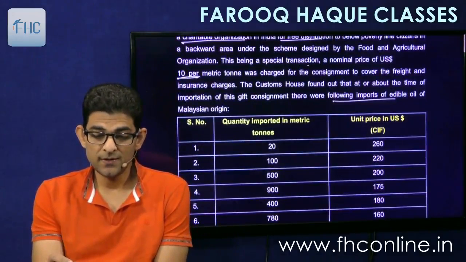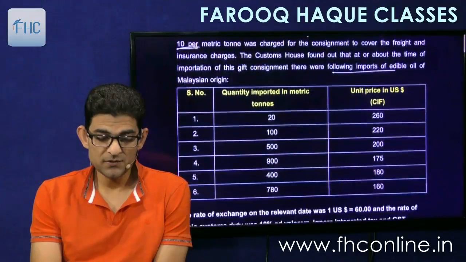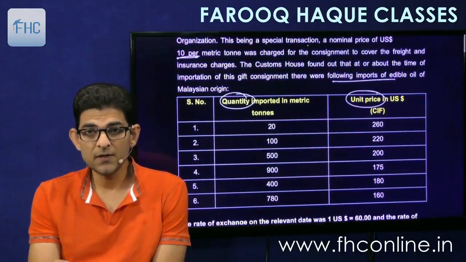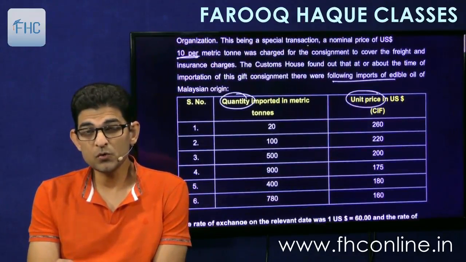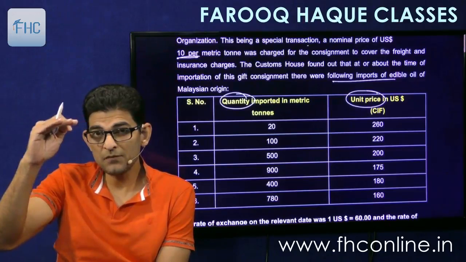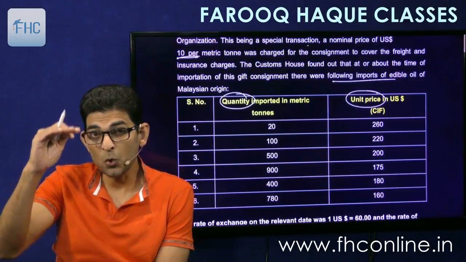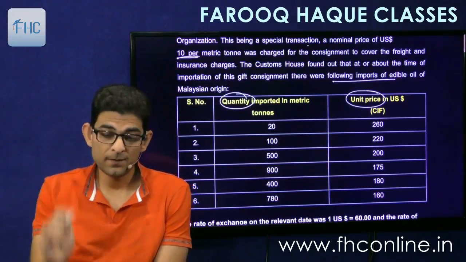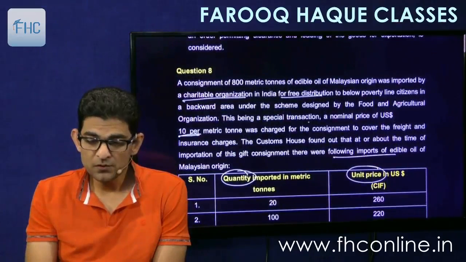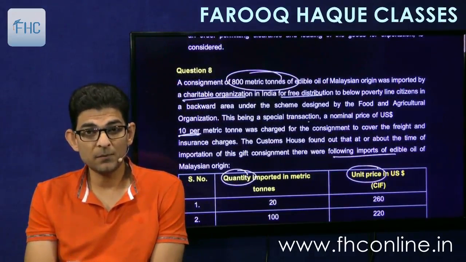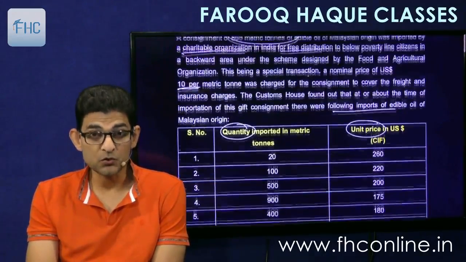Okay. First is quantity is given and the unit price is given. So as per the rule of identical goods, what do we do? We find out in the same commercial level and approximately the same quantity, right? So the unit price will be taken then. So see how much we have imported? 800 metric tons. Our import is 800 metric tons. So let's see which is close.